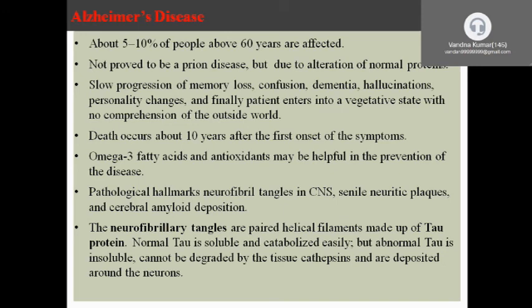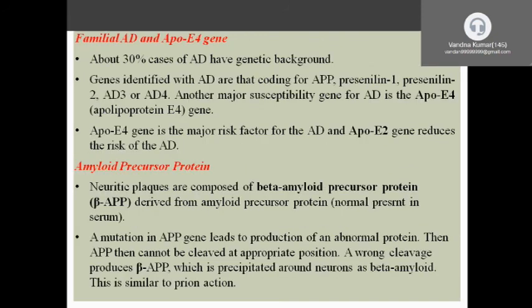The pathological hallmarks are neurofibrillary changes in the CNS. About 30% of Alzheimer's disease cases have a genetic background.